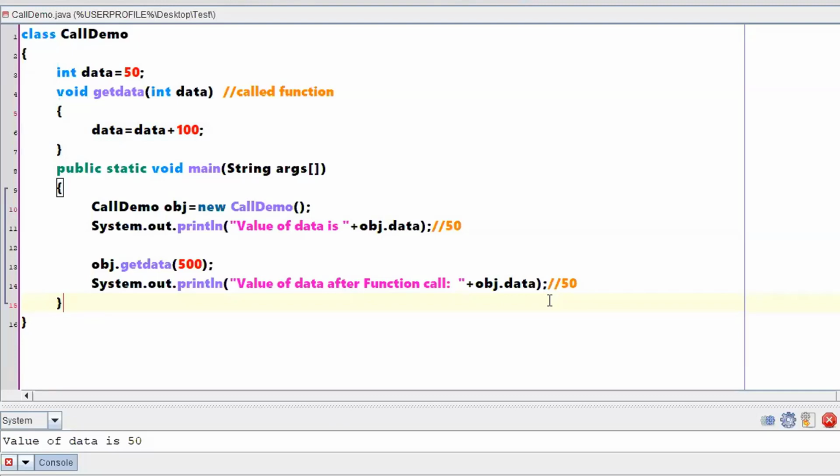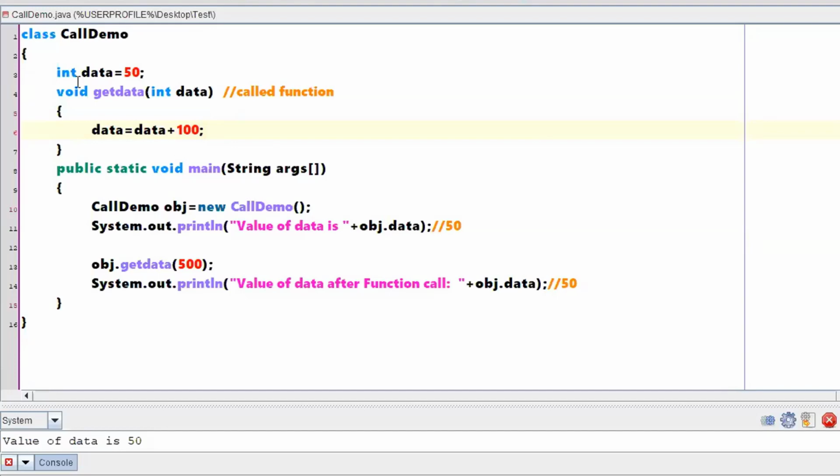Now it is time to ask a few questions. Where will 500 go? 500 will be copied to data, which is this particular local variable. If you want to check whether it has been modified or not, after this statement you can write a System.out.println statement. Within that scope it will print 600 for you. If you come out of that scope, 600 will not be available for you. Sir, why not 100? Let me clarify the things.